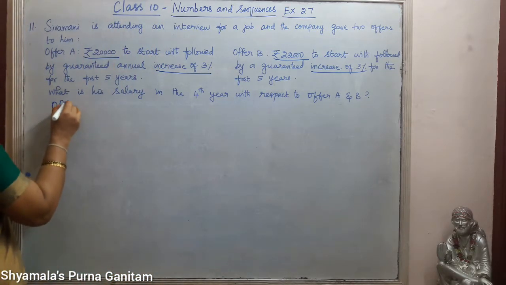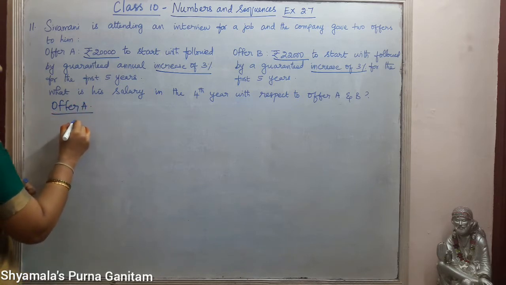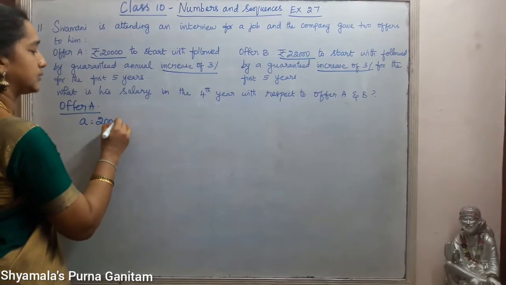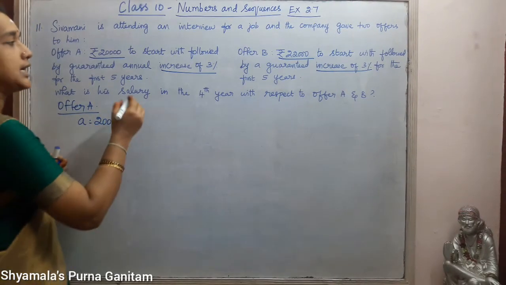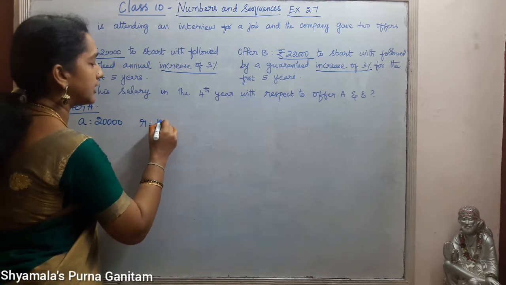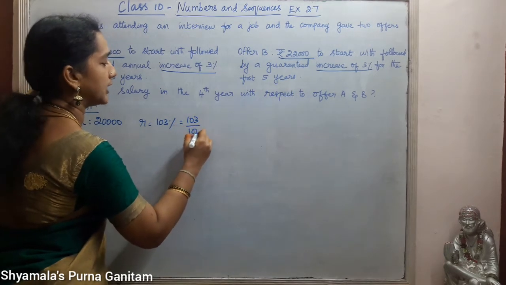So first we will take offer A. Okay. So A is equal to 20,000, the first year salary. And the increase is 3%. So R is equal to 103%, that is equal to 103 by 100.